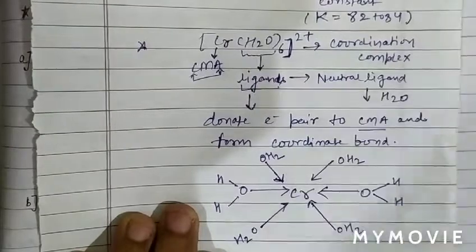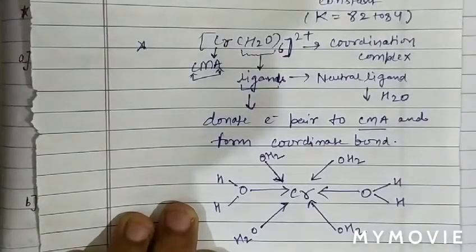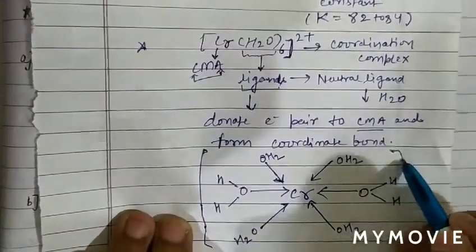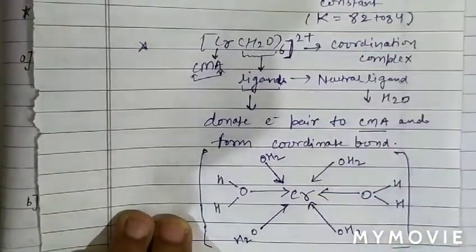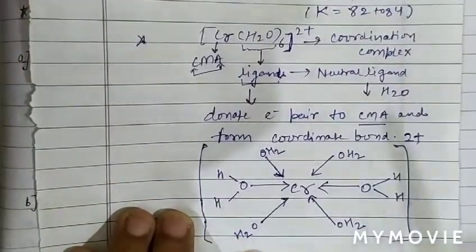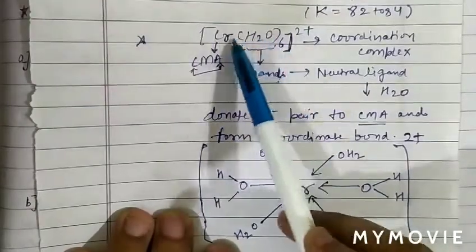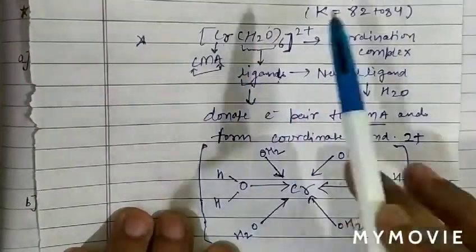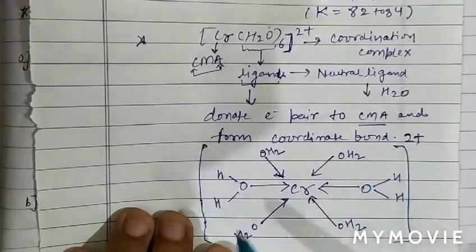We can see that water donated its electron pair and formed a coordinate bond with the central metal atom, and the charge on the whole complex is +2. So this is basically hydration. Water molecules are attached to the central metal atom by donating their electron pair and forming a coordinate bond.